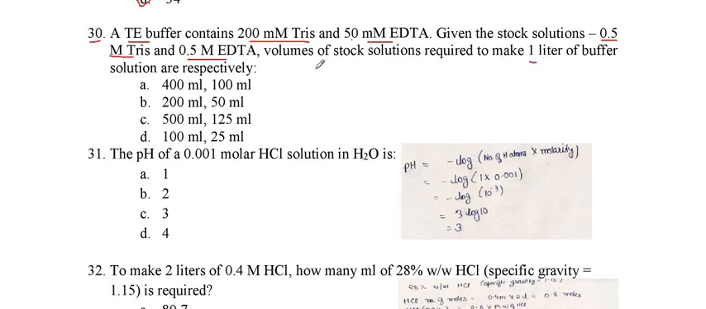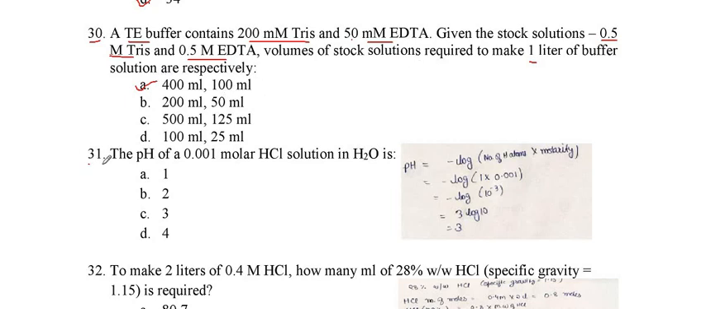So 0.5 molar is equal to how much millimolar? It is 500 millimolar. With 500 millimolar, we have to make the 200 millimolar solution, and for EDTA 500 to 50. So how much is required? It requires 100 ml of the solution for EDTA, and similarly when we solve this, we find that 400 ml of the Tris solution is required. So the answer is 400 ml Tris and 100 ml EDTA.